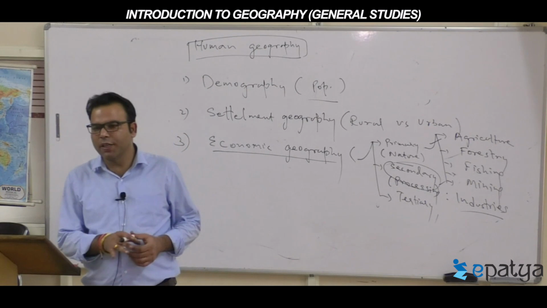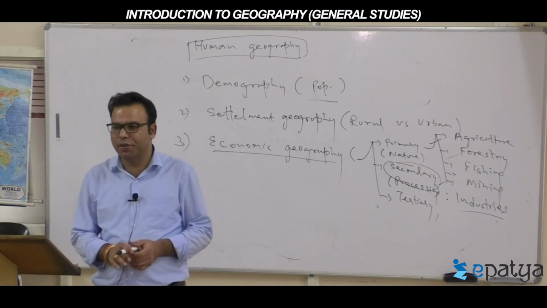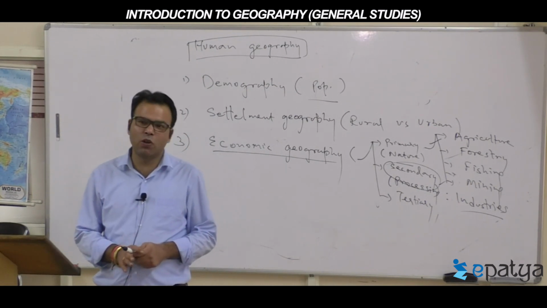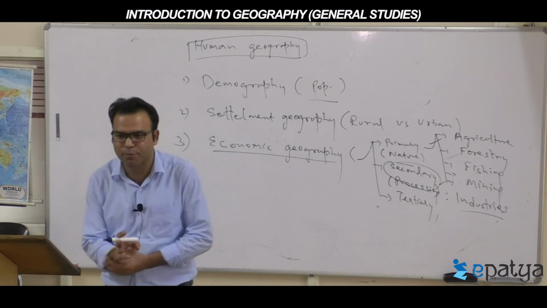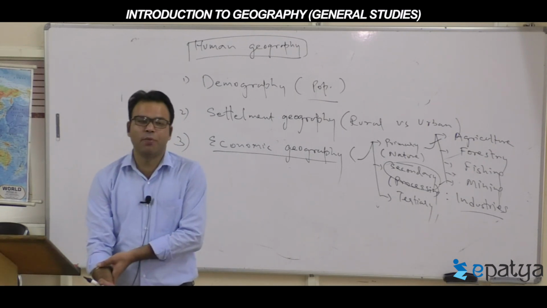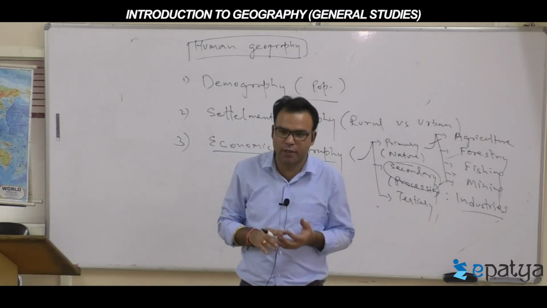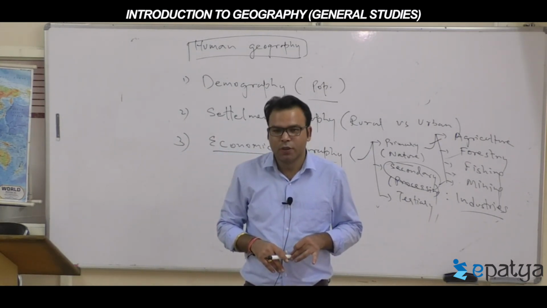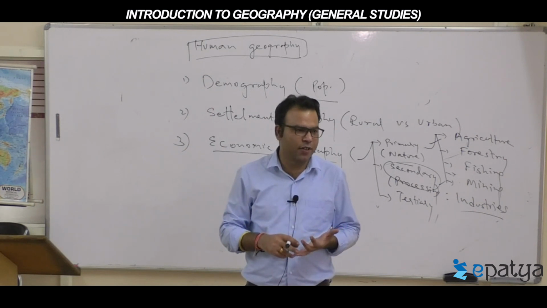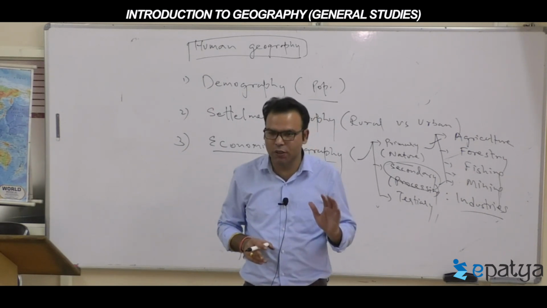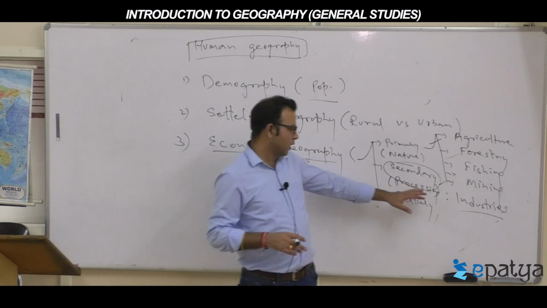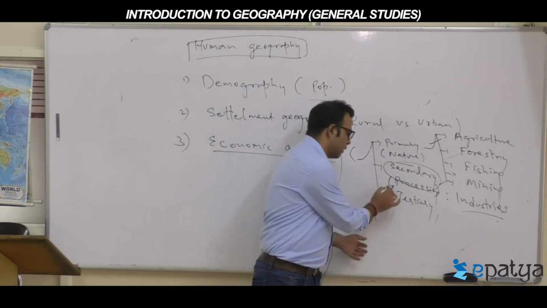So geography contains all the industries. Around 12 industries are important from the Indian point of view. So there are primary industries, secondary industries and tertiary industries, all three. Now the